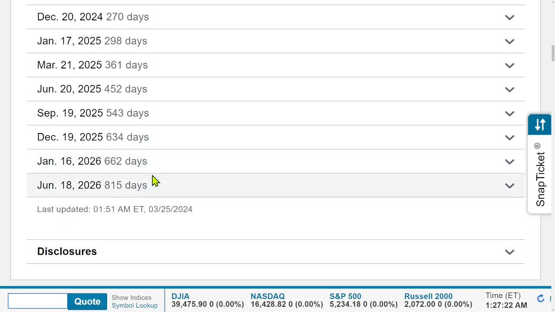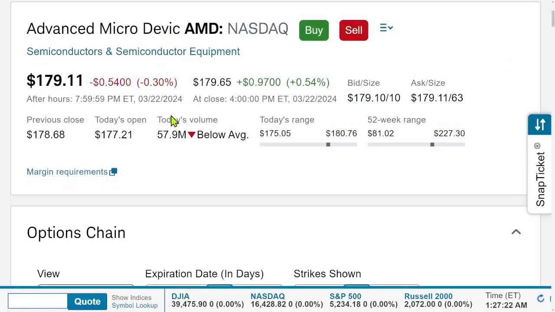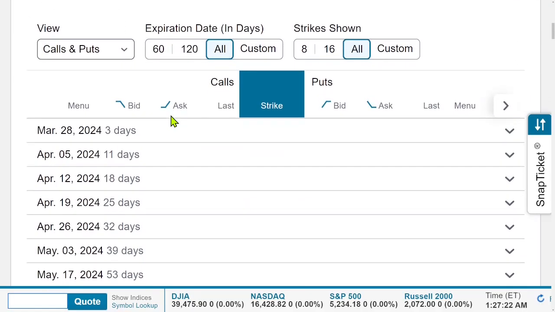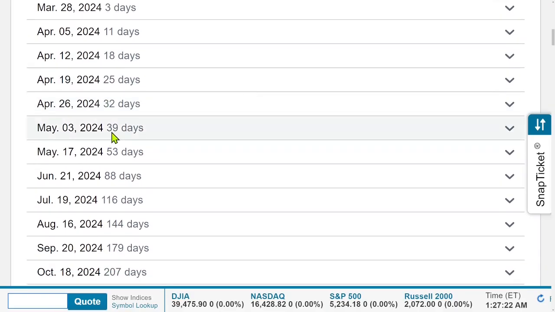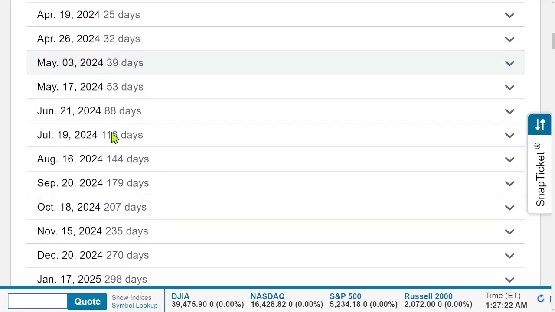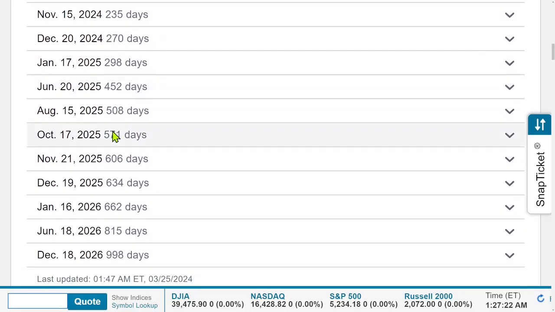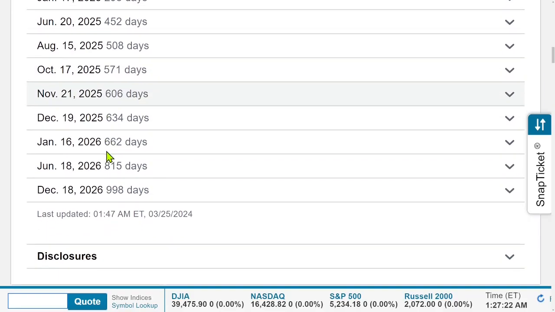All cycles are covered. AMD is similar to Meta. It's got the 5 weeklies, this one, this one, this one, this one, and this one, and all months in the current year, just like Meta. But then, kind of a strange mix in 2025 where it's got January and nothing until June, and then several months later in the year. And then it has 3 leaps in 2026 instead of 2 like Meta.